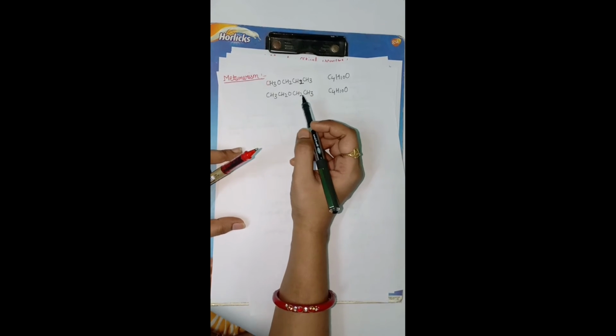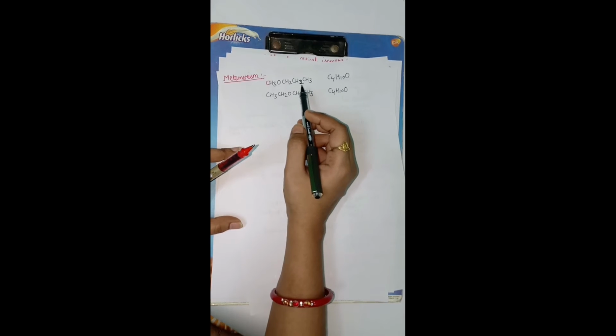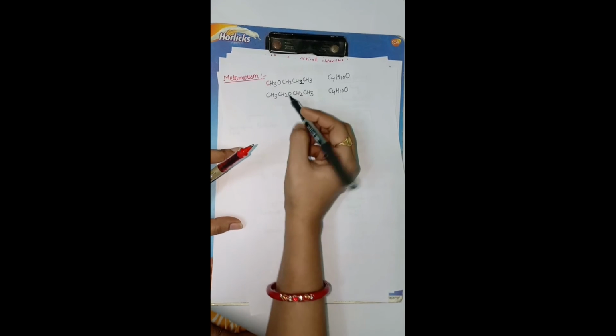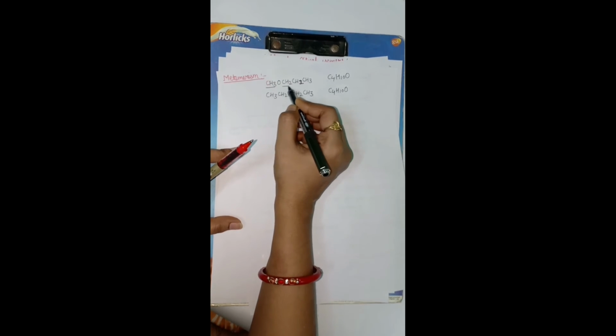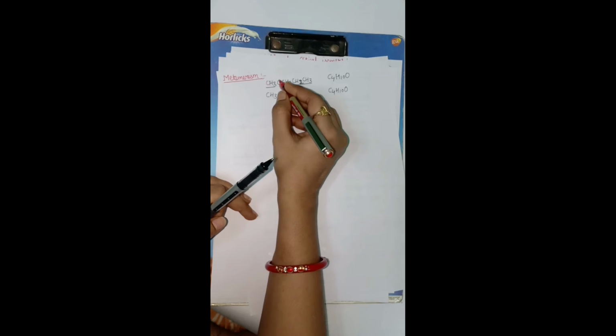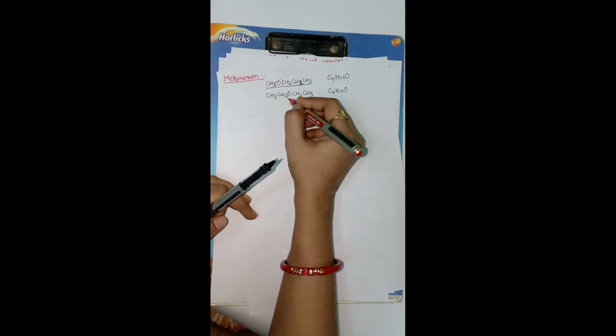What is metamerism? Metamerism has the same molecular formula but differs in the alkyl chain across the functional group. This is the ether functional group.